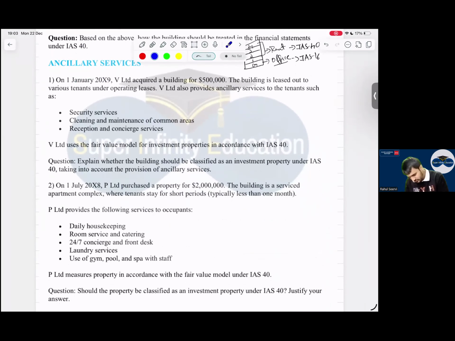Sir, the first one is IAS 40, the second one is IAS 16. So the second one is IAS 16, a revenue generator.